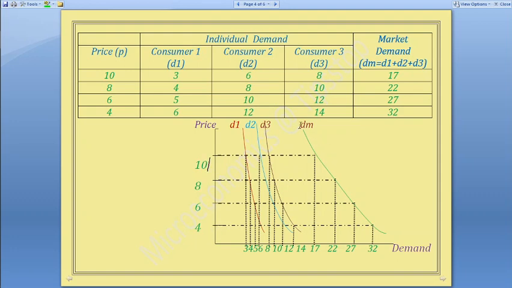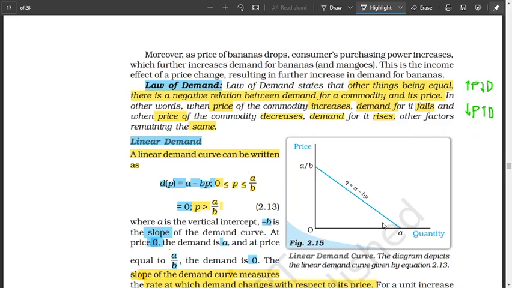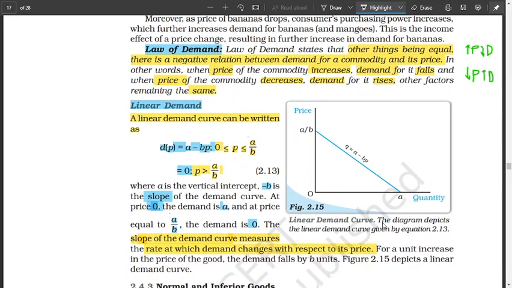So in that way, you can add these laterally, horizontally, and you'll get the points on the market demand curve. Okay, so the market demand curve is simply adding the individual demand curves. So from here, you now know the market demand curve, and you know the demand function.